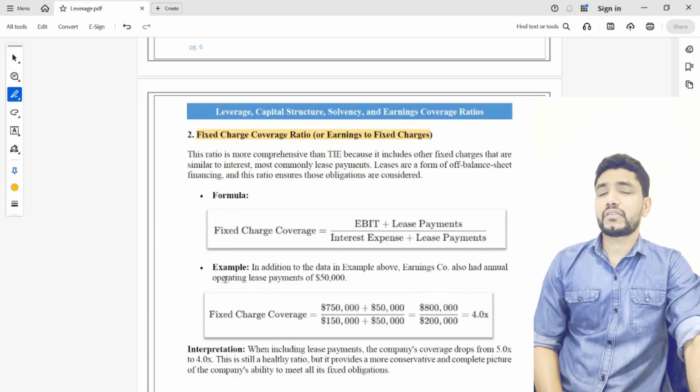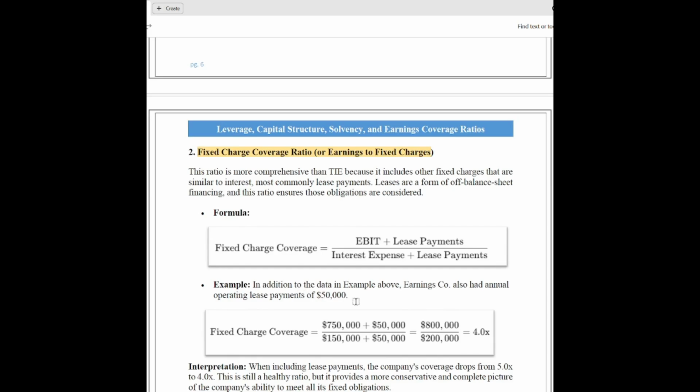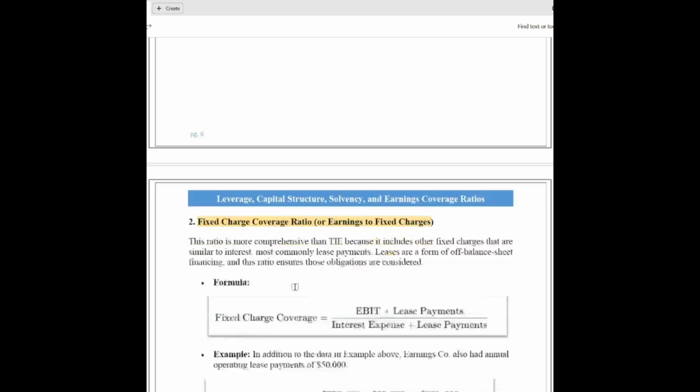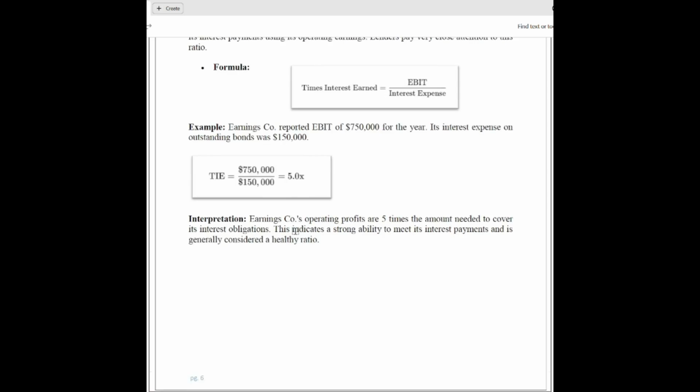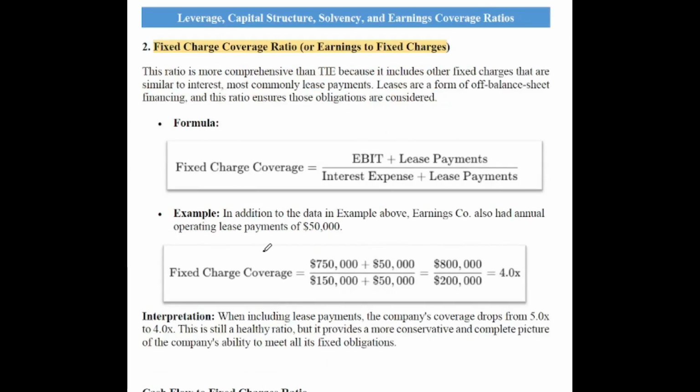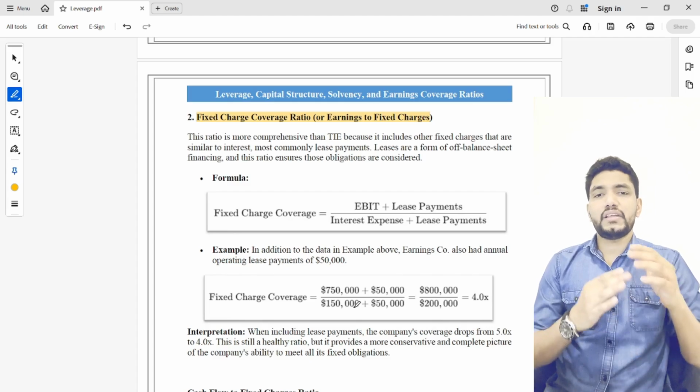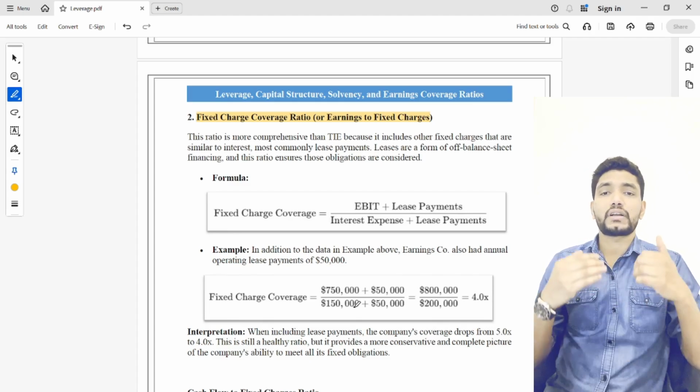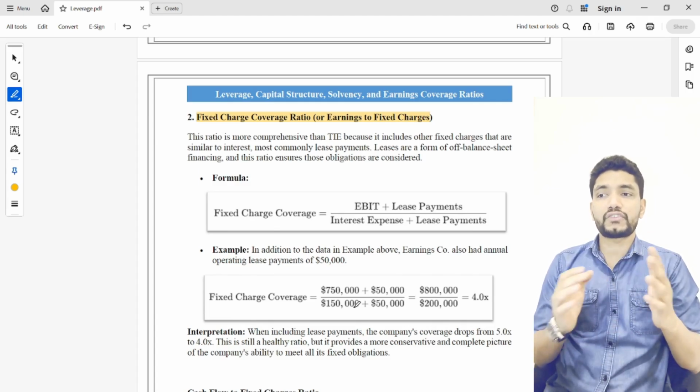So we will move into a case. In the same previous example, just assume that there is a lease payment of 50,000. So we have to add the lease payment to operating income: EBIT plus lease payment divided by interest plus lease payment. In this case, the coverage ratio is 4. That means to the 750, we are adding the lease payment, and we are dividing that by interest expense plus lease payment. So the values will be 800,000 divided by 200,000. That means 4 times, which means this company has operating income to cover 4 times its total fixed charge.